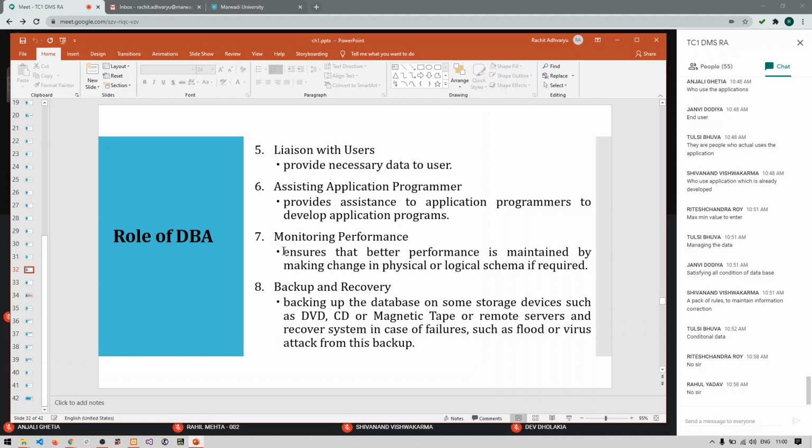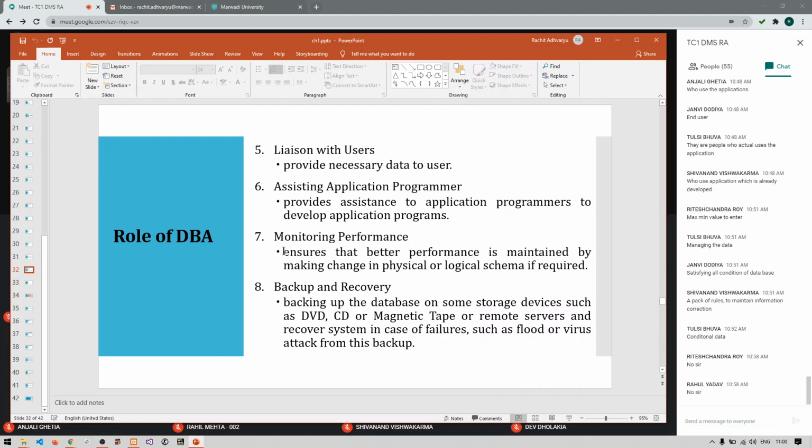And the last one is that the database administrator has to regularly take a backup of the database that has been created and is being used by the users. Whenever there is some failure or problem, the database administrator has to provide recovery of that database. So it can provide recovery from the backups. So these are the main 9 or 10 roles of the database administrator.